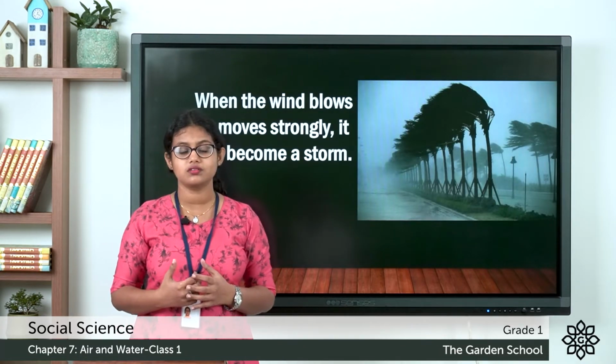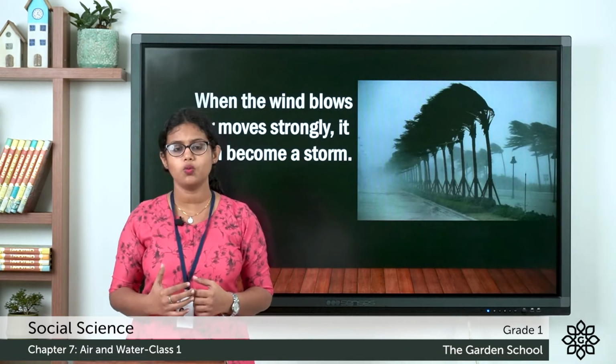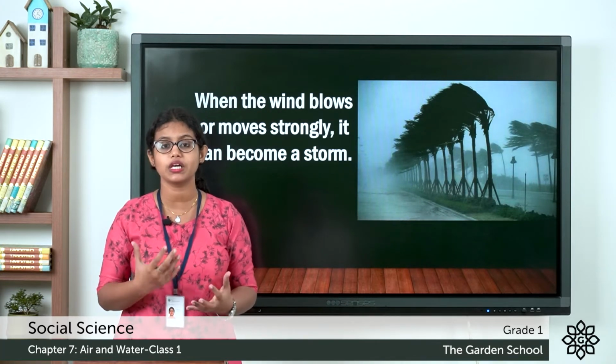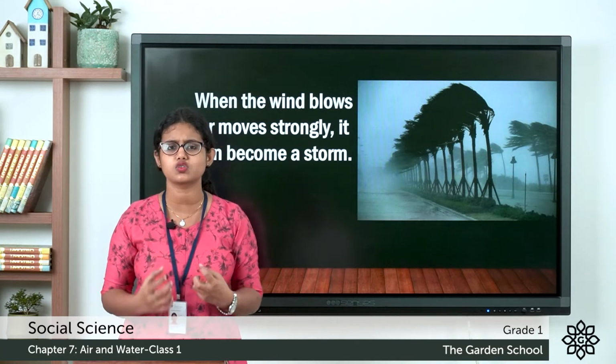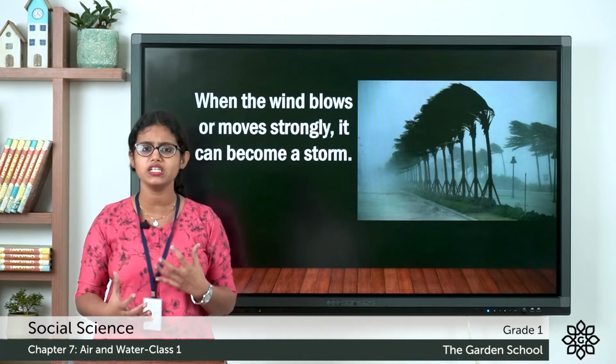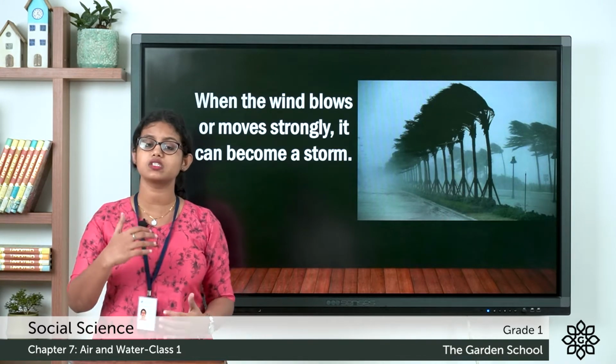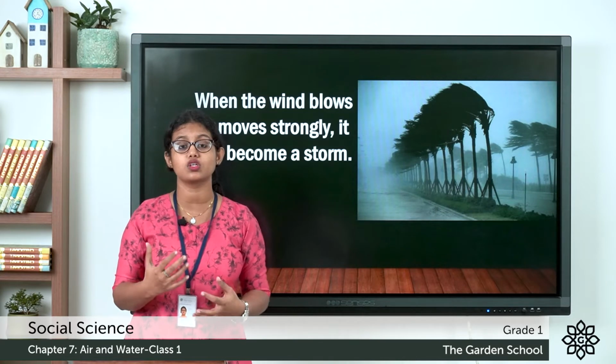And the next one is the storm. What is a storm? When the wind blows very strongly, then it becomes a storm. So what happens on a stormy day?